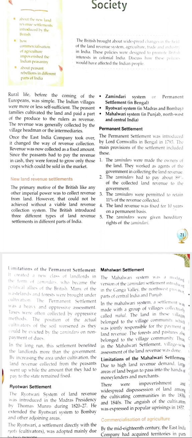Moreover, the zamindars did not take any interest in improving the fertility of the land. Their main motive was only to collect taxes, right? They wanted to earn more and more profit without any investment in land. So this was the main limitation also. Farmers suffered the most under the system, right?